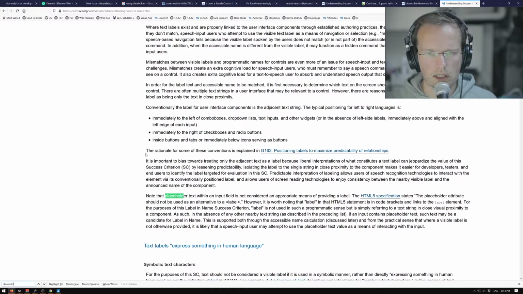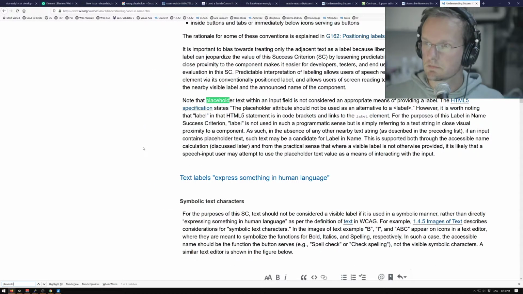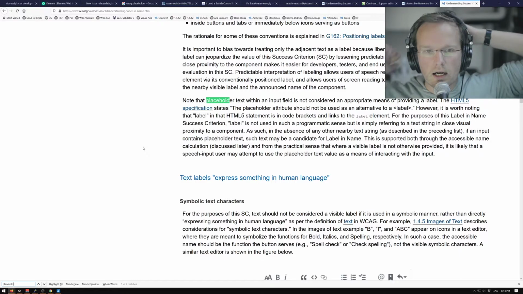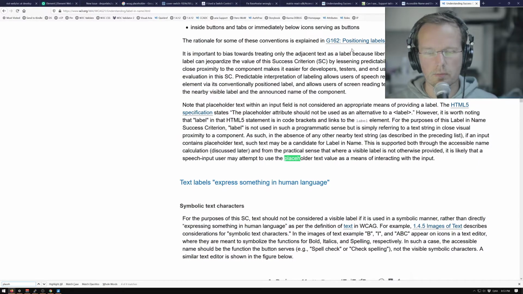This one. Ah, here. Okay, this is new to me. So we're learning, not just the people watching. So I am now in a WCAG criterion. So this is understanding success criterion 2.5.3, label in name. I always thought that the placeholder could create a name. But here it says, note that placeholder text within an input field is not considered an appropriate means of providing a label.